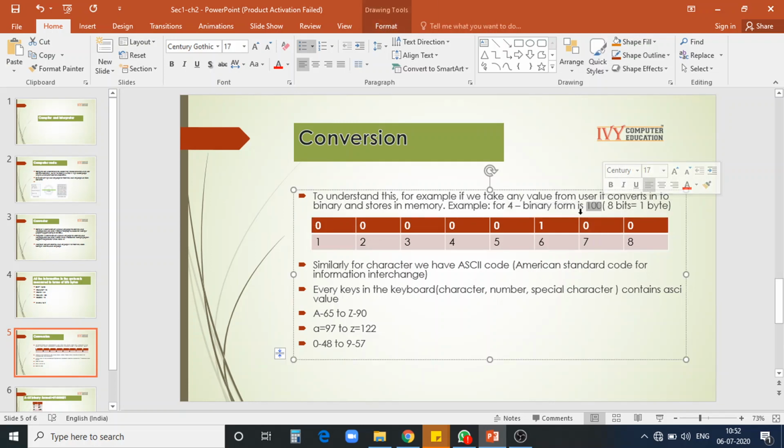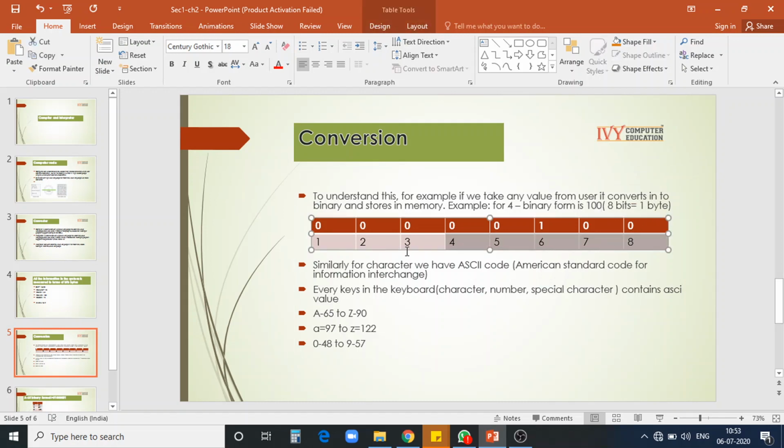If I give, for example, 4, directly 4 is not stored in the memory. It will convert this 4 into binary form. This is the binary format of 4 and it will be stored in the memory. So I have taken here 8 bits. See how the memory allocation is done for 4: 1, 0, 0. It will fill the values from right to left.